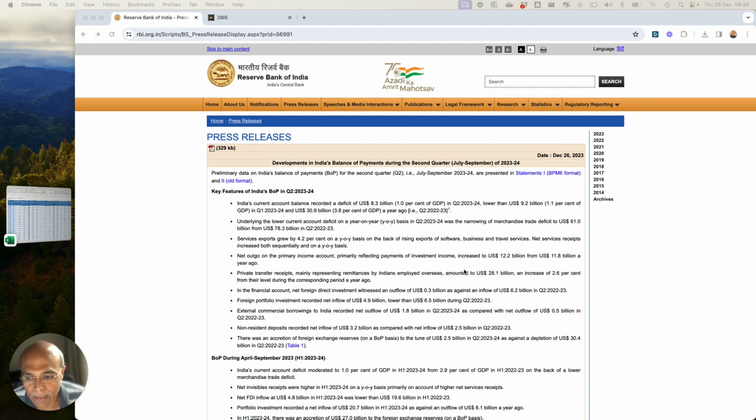Now friends, balance of payment is extremely important from the point of view of a country's creditworthiness as regards its world economic transactions that it has to do on a daily basis to meet its domestic requirements. If it is not managed properly, it can lead to a huge financial crisis, which we have seen in the case of our neighboring countries like Pakistan and Sri Lanka.